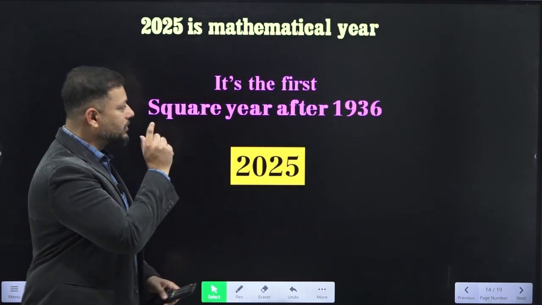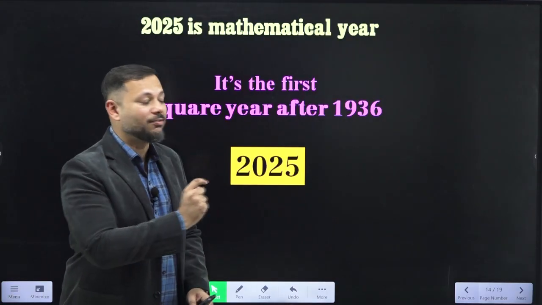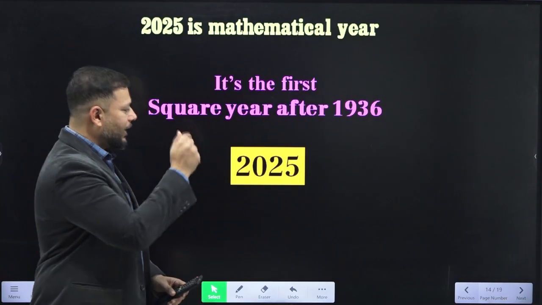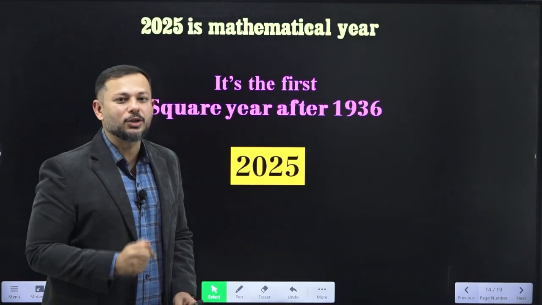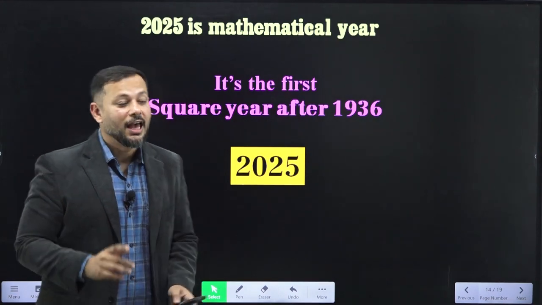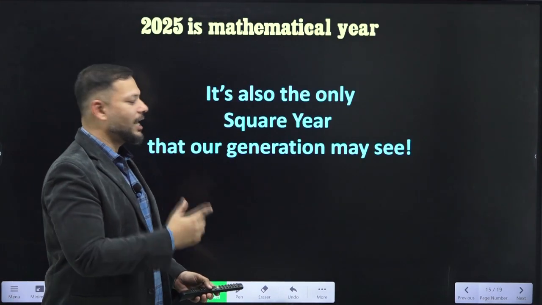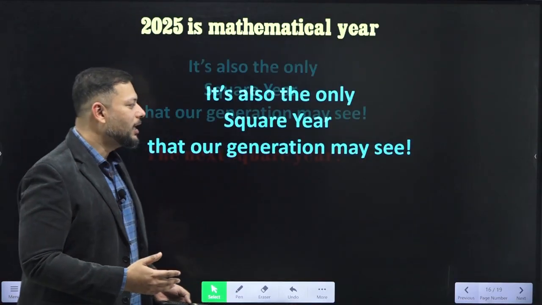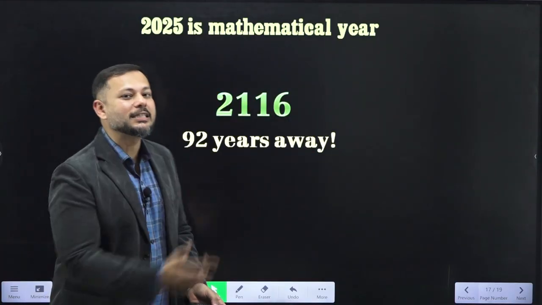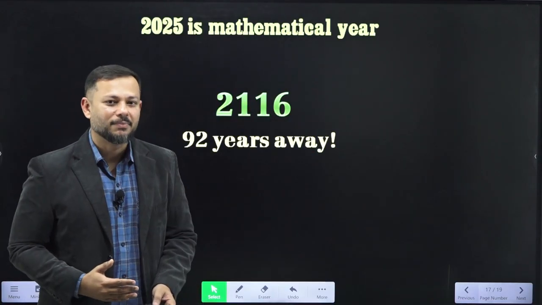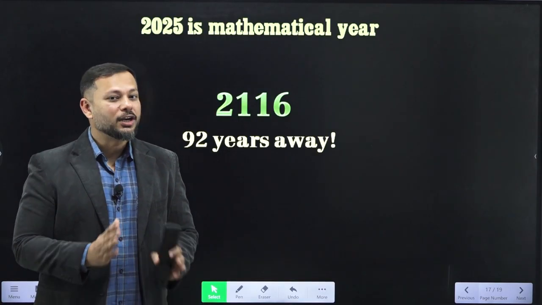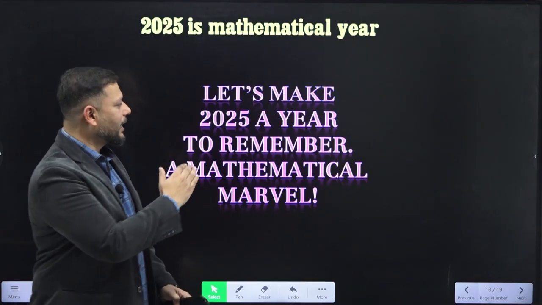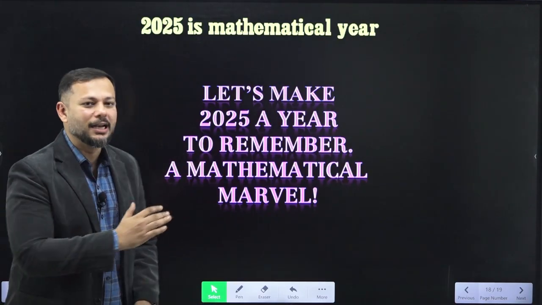Also, it's the first square year after 1936. 1936 is the square of 44, and after that, the next square year is this year, 2025, square of 45. And the next square year that our generations might not see is going to be 2116. That is 91 years away. Isn't it very interesting? And wouldn't you call it to be a mathematical year? Yes, 2025. Let's make it a year to remember as the mathematical marvel.